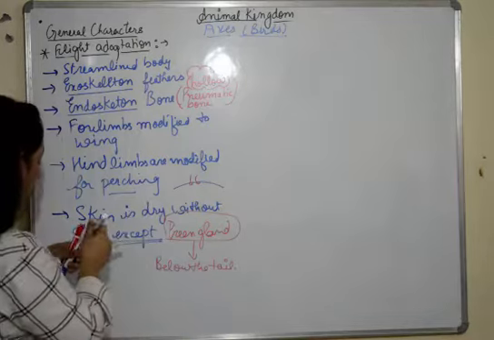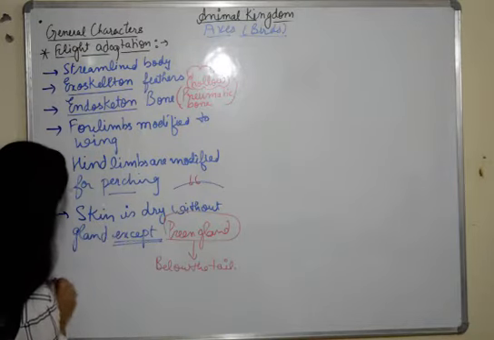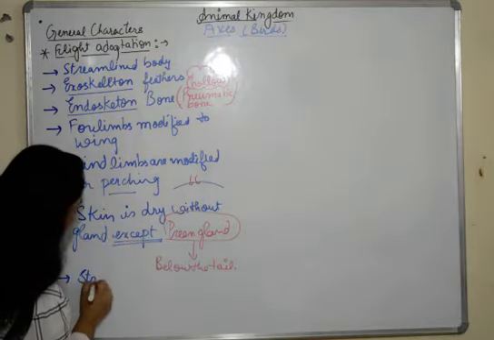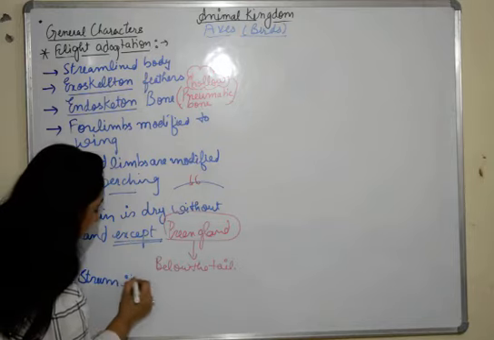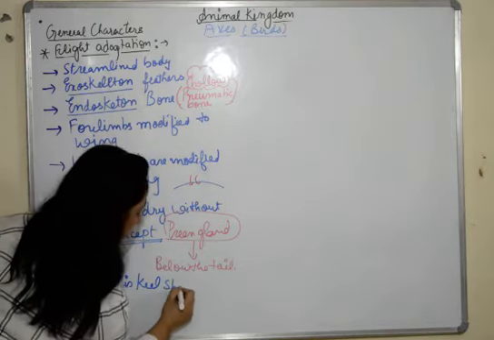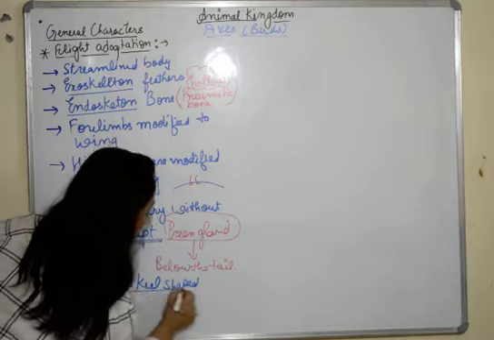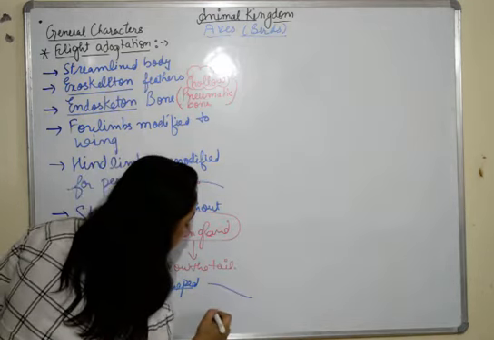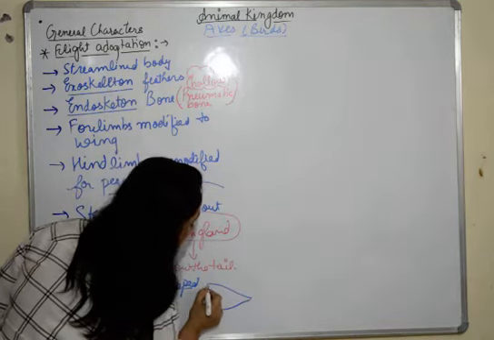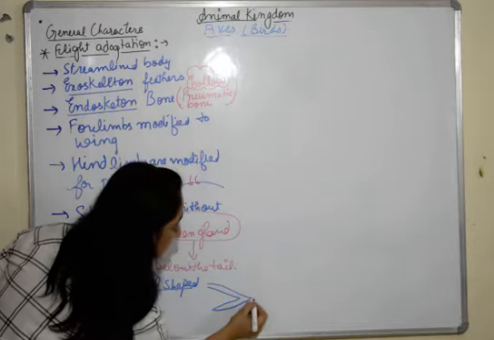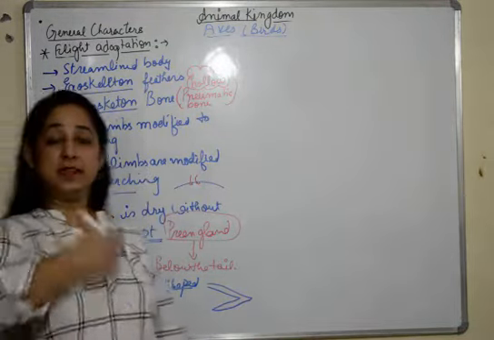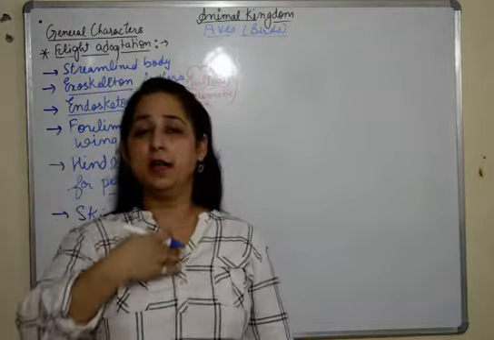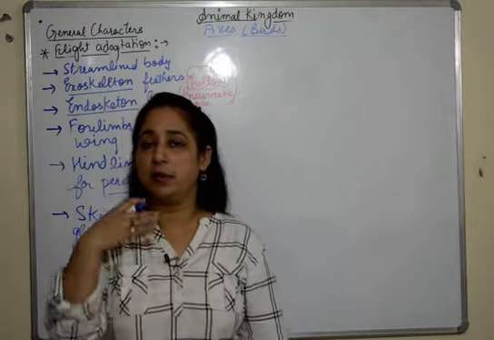They have one more feature. Their sternum is keeled or keel shaped. It's known as a keeled sternum. If you see the shape, it's like this. Sternum is the bone, this is the keeled shape. Sternum is the bone which joins the ribs, the middle bone which joins the ribs in vertebrates.